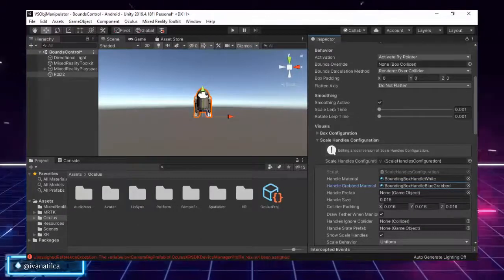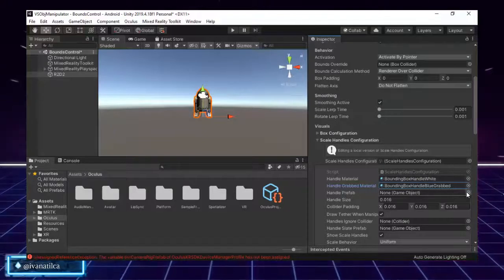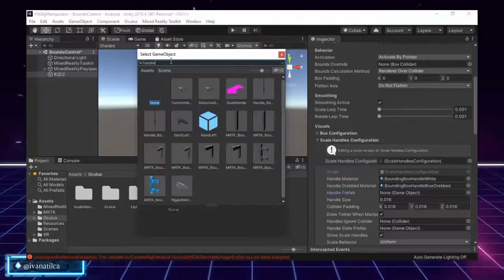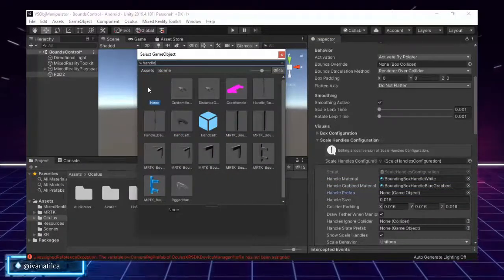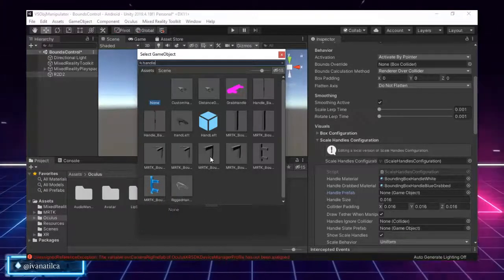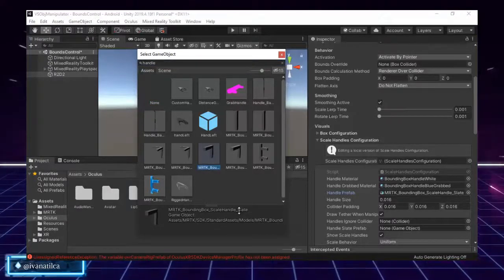Then we have the possibility to change that gray box that we have at the corner, and for that we have some prefabs. Let me search, so we can search for handle, and you can see in here that these ones are the hands that come with Oculus, so we are not going to use those for the corners, but we can use the bounding box scale handle. This is the one that we could use.